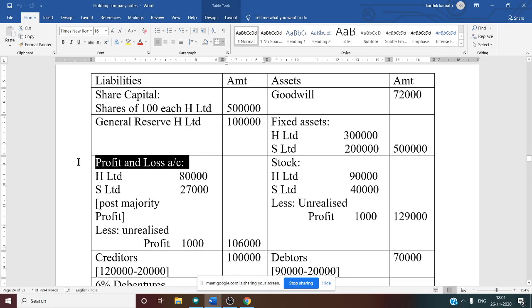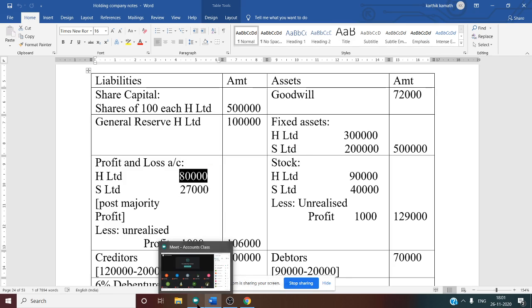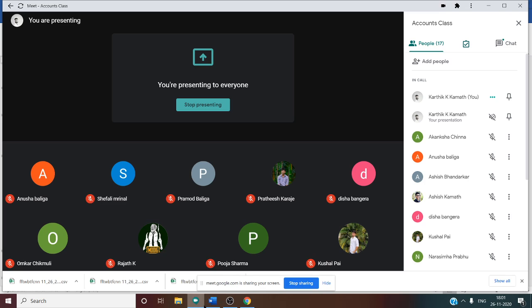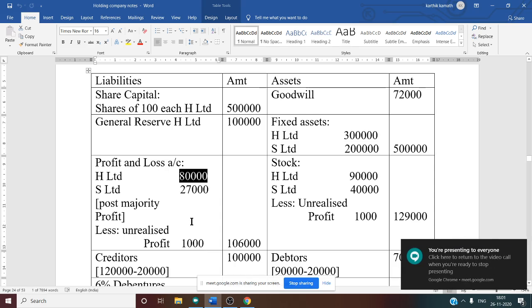Now next is profit and loss account. H Limited profit balance is given, that is 80,000. S Limited is 27,000. On the liability side, holding company information is given, but under the subsidiary company there is no profit and loss account information. There is a loss. We have discussed this. Now what we have to do?